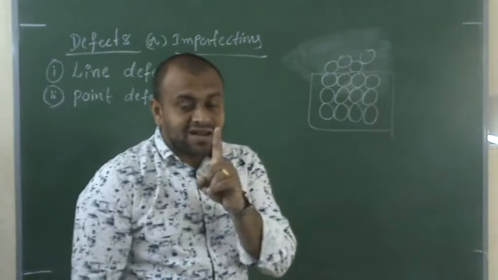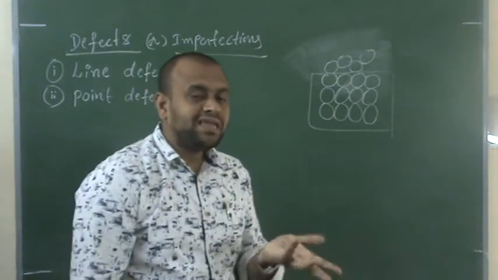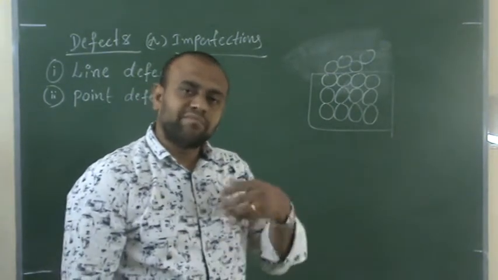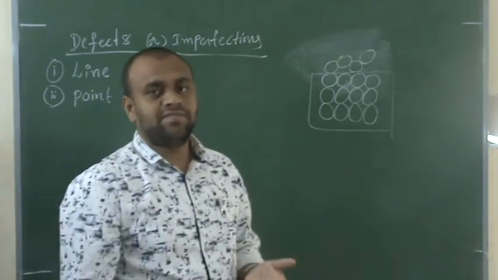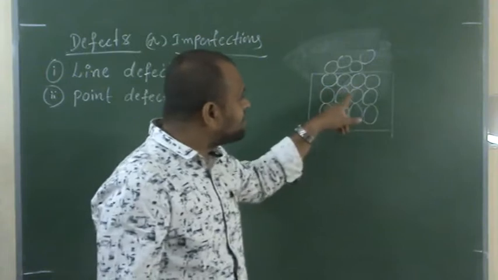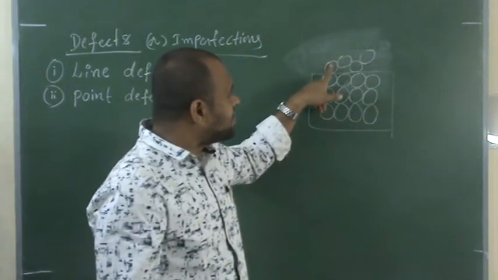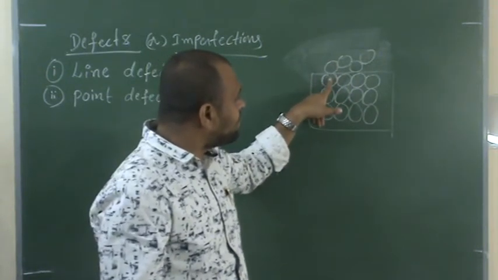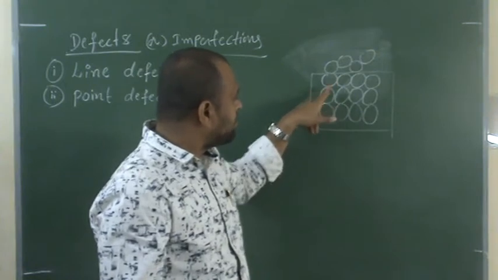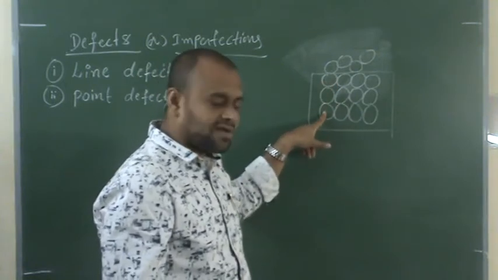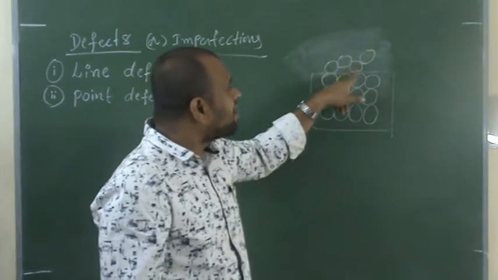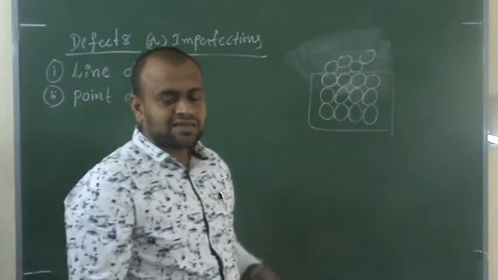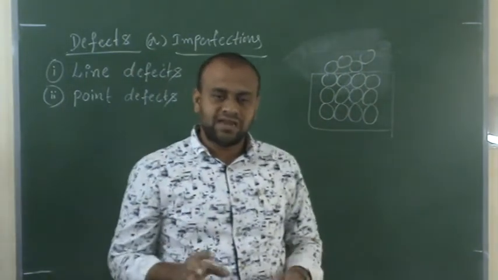Any one line may not be in its position. It may dislocate from its position. If it is in order, it should be neatly arranged like this, 1, 2, 3. But this line is not arranged in order. That means this is said to be a line defect.